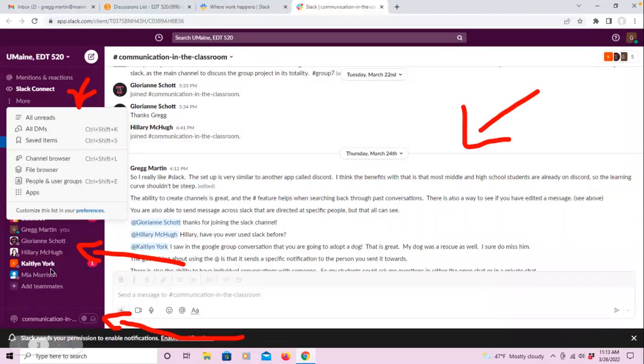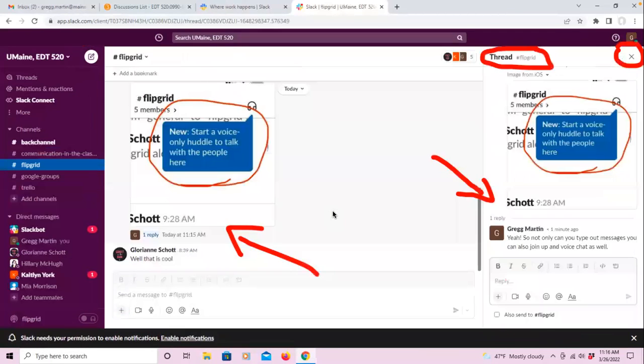Now, in Slack, you can also see all the people that are in your room. You can send and receive messages from those people privately, or you can talk to them in the chat window here. Another feature of Slack is that it allows you actually to log in and you can have an audio conversation with somebody, provided that you have headphones and the microphone to do that.